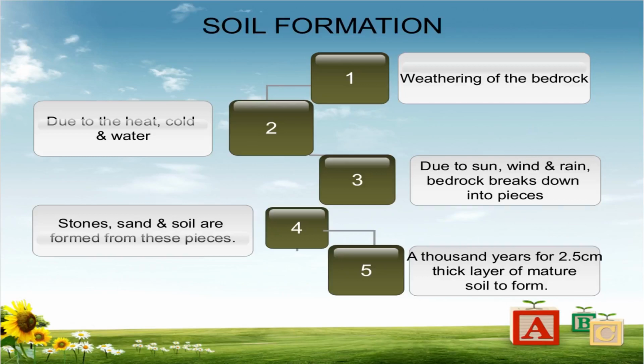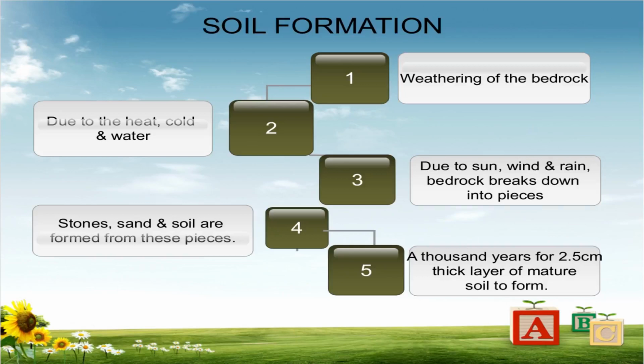We say that soil is formed by one main method, that is weathering. If this question is asked in the examination for 1 mark, how does soil formation take place, then we can write only weathering. If it becomes a 3 to 4 marks question, then we have to explain all 5 points: weathering of bedrock; second, due to the heat, cold and water; third, due to the sun, wind and rain, the bedrock breaks down into pieces.